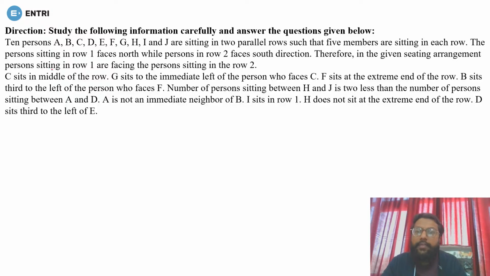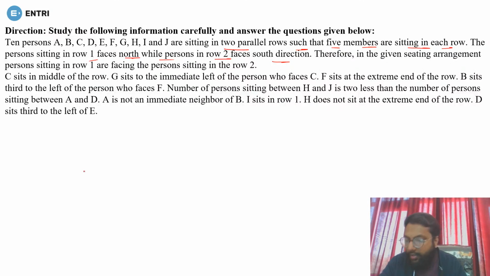Now we have 10 persons A to J sitting in two parallel rows such that 5 members are sitting in each row. The persons sitting in row 1 face north, while the persons in row 2 face the south direction.